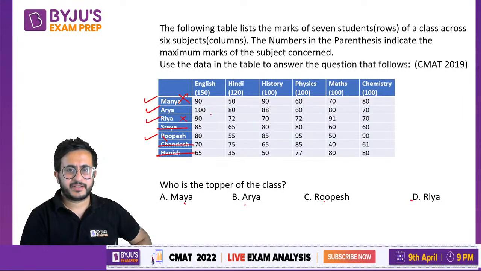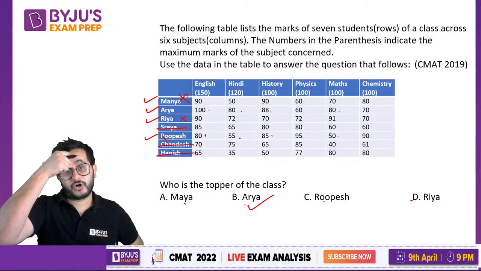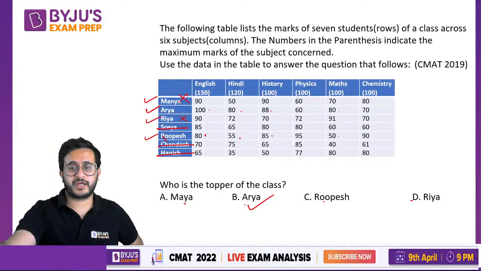Now Arya and Rupesh. 20 marks difference, 25 marks difference, 3 marks difference, almost equal. Good difference in two subjects, and again in one more subject, Arya has more marks. So obviously Arya will have the highest marks. So that is just observation. You just have to observe and answer. No calculation needed.